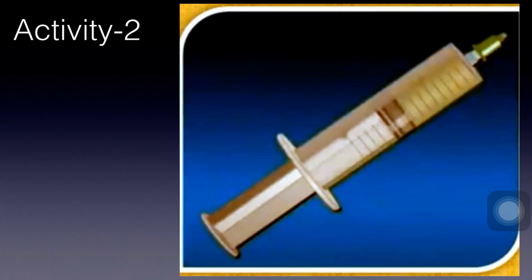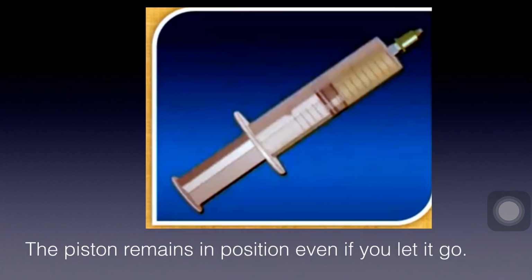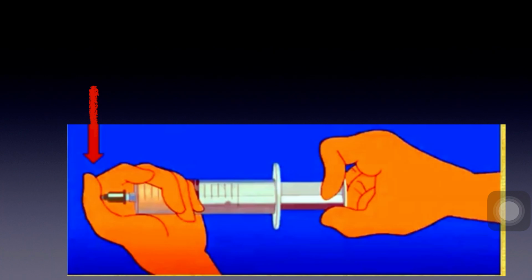Now let us see another activity based on this. Take an injection syringe without the needle and pull its piston. The piston can be pulled out easily. The piston then remains in that position even if you let it go. Now close the inlet hole of the syringe tightly with your thumb. Pull the piston and let it go.